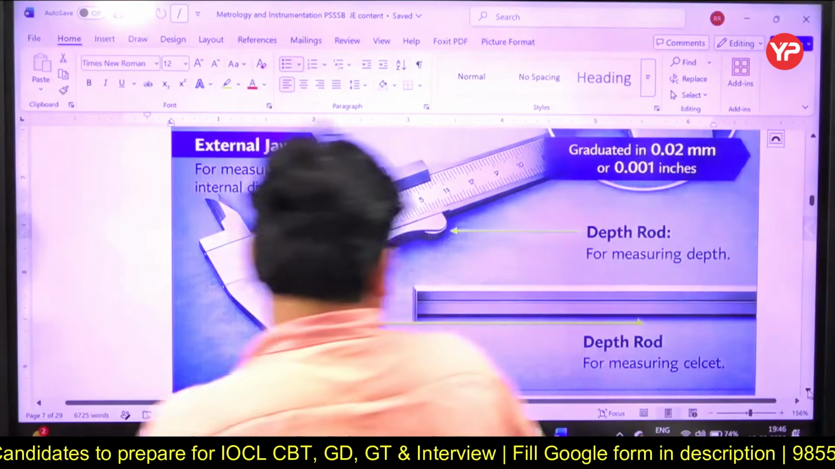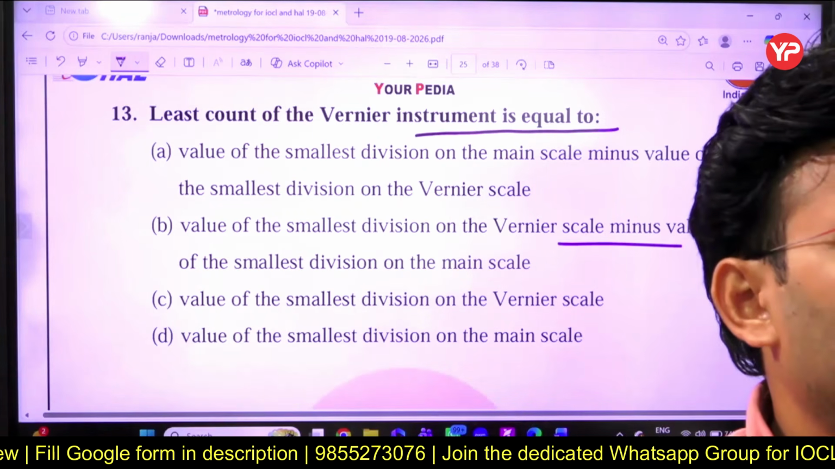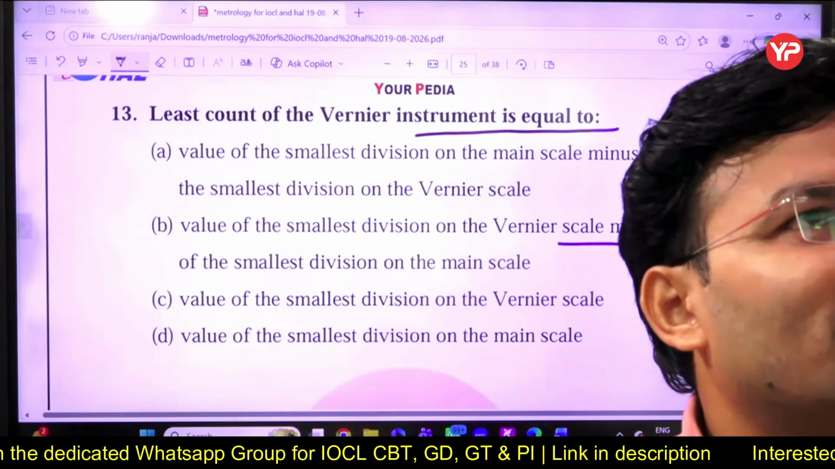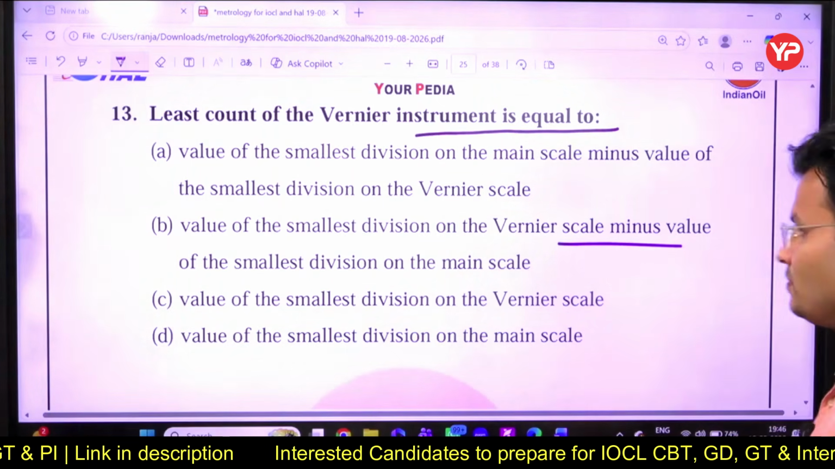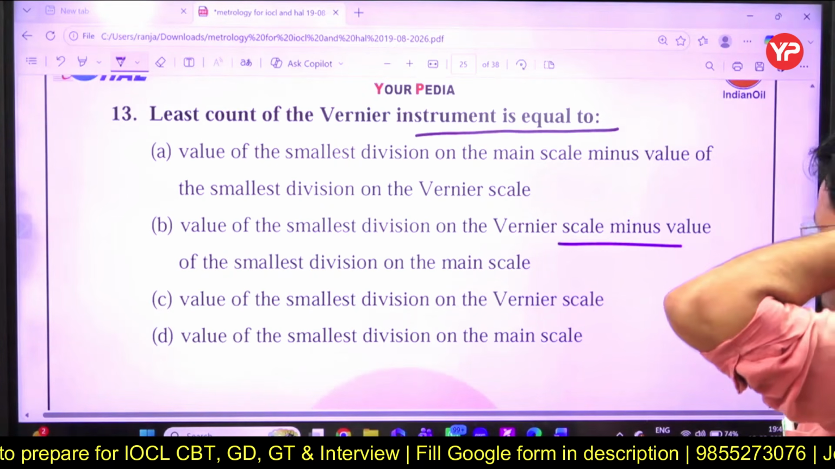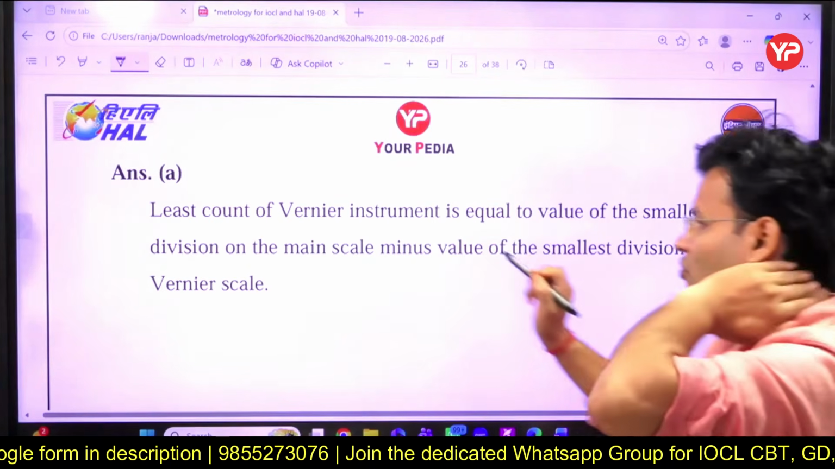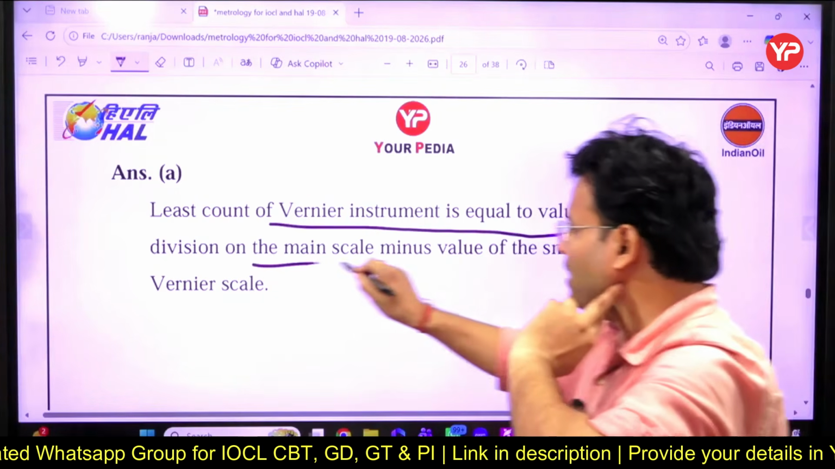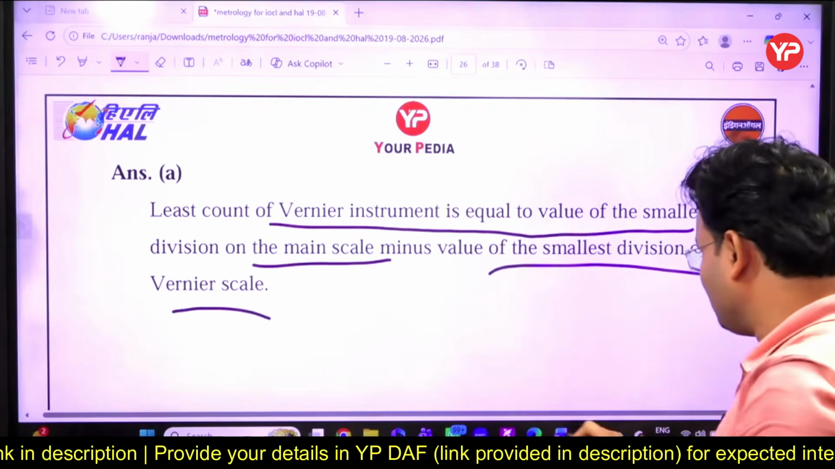Yes, tell me the answer, then I will come. What will be the answer, dear? Waiting for your answer. Lowest value of the vernier that they can read. This is the least count, right? So the value of the smallest division on the main scale minus the value of the smallest division on the vernier scale. Simple. Keep in mind that is called least count. Least count of the vernier instrument is equal to the value of the smallest division on the main scale minus the value of the smallest division on the vernier scale. That is simply called least count.